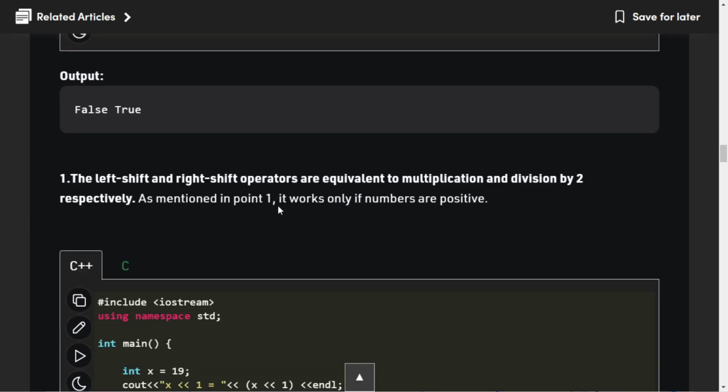Fine. Okay. Yes, here it is written that left shift and right shift are equivalent to multiplication and division by 2.